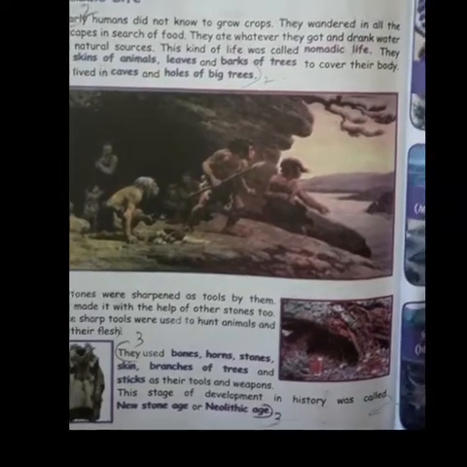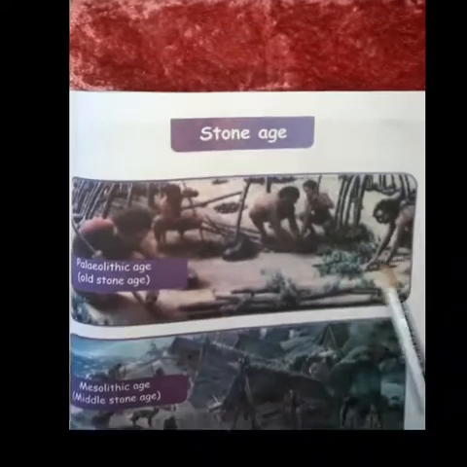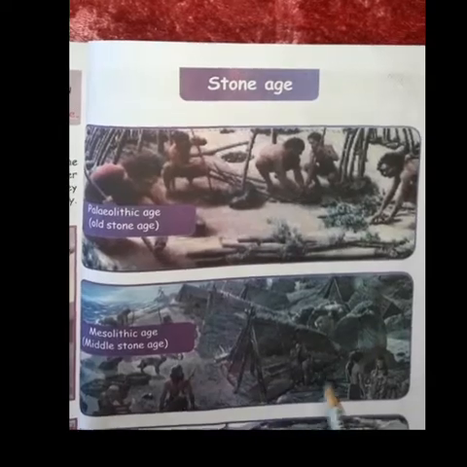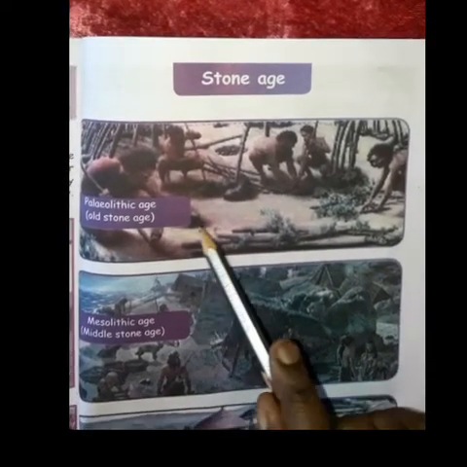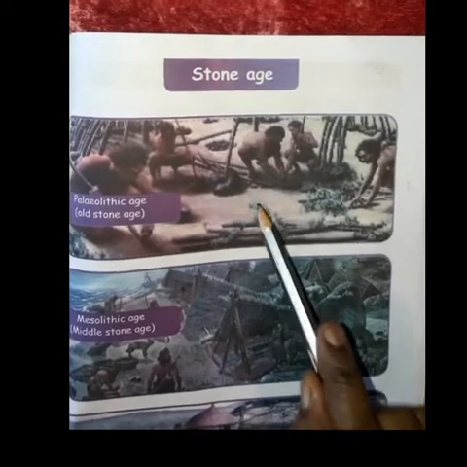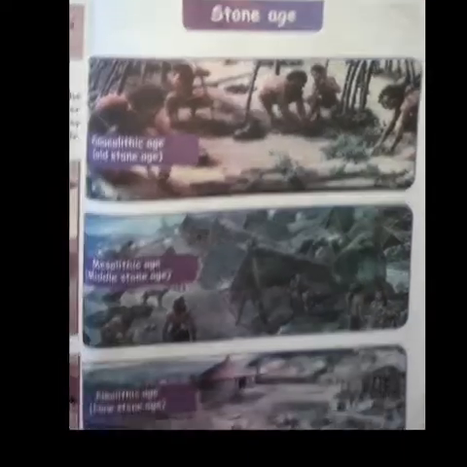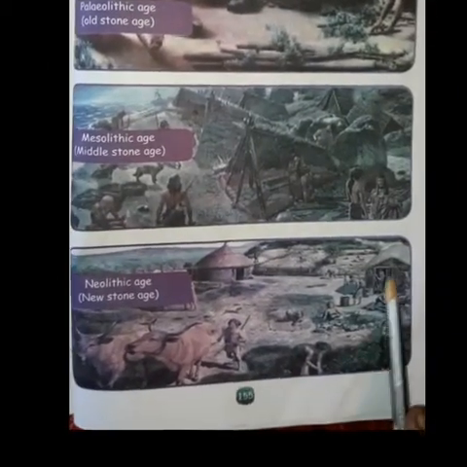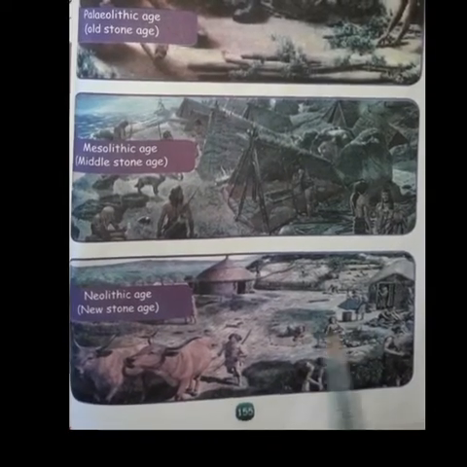You can see the picture here, Paleolithic Age. You can see the picture here, how they are walking. Mesolithic Age. You can see the picture here, the Middle Stone Age, how they lived. Paleolithic Age is the Old Stone Age period. Mesolithic Age, the Middle Stone Age period. Neolithic Age, the New Stone Age period. By this time they had a small cart and bullock, you can see the picture here.